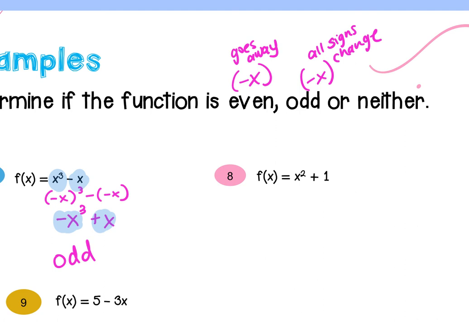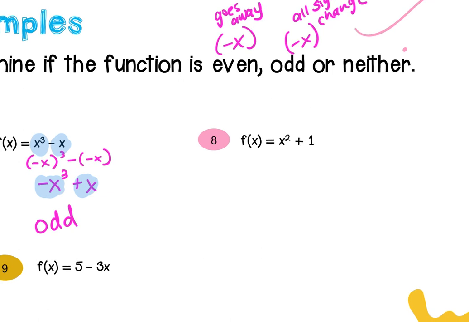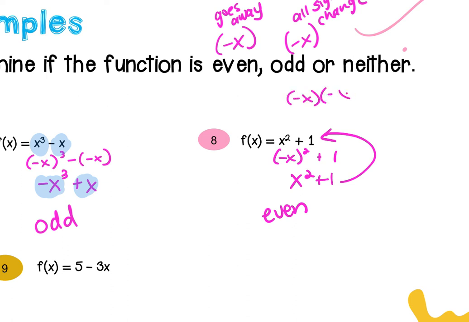All right, 8. Plug in a negative x. What happens to the negative? Goes back to positive. Does this match my original? So this is even. Why do you move the exponent down? Because it still stays there. It's just the x that changes with the negative. But why do you bring around the x squared as well? Because negative x times negative x is positive x squared, right? And negative x times negative x times negative x is negative x to the third. The exponent doesn't go anywhere.